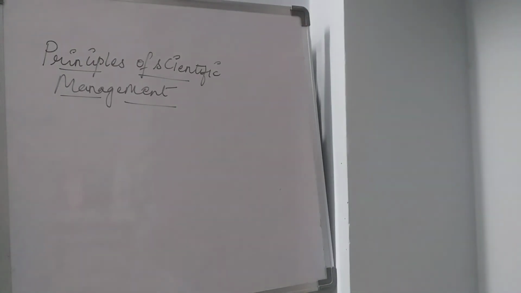Principles of scientific management. So principles mean the main idea, the main motto. The scientific management approach was founded by Taylor, and he has again given 5 different kinds of principles in the case of scientific management. In this case you have the principle of use of science instead of the rule of thumb.